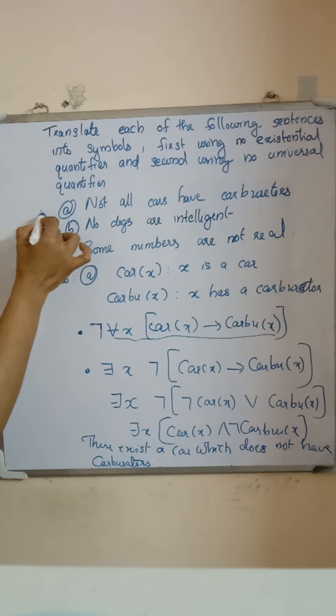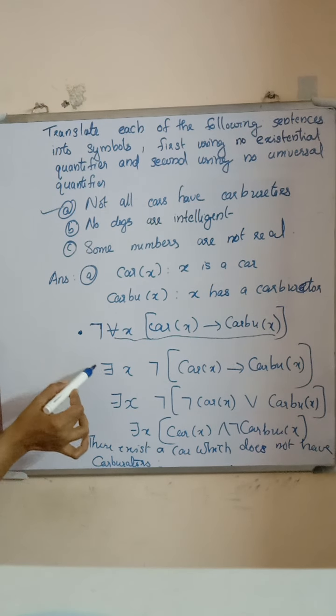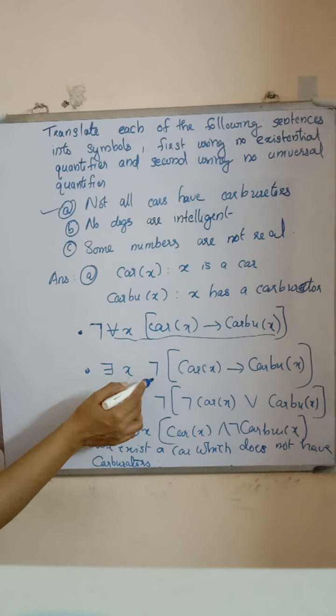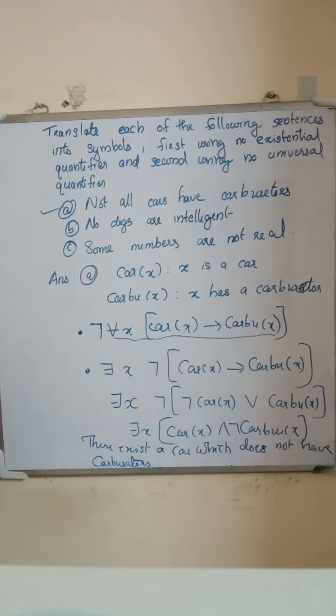Then we represent this sentence using the there exists quantifier. There exists an x, there exists a car which has no carburetor.